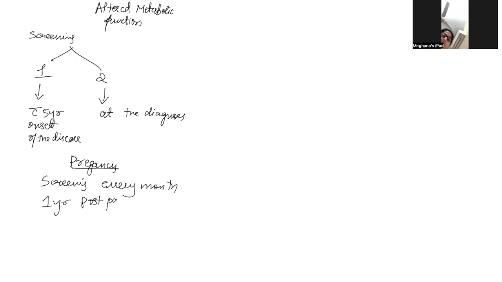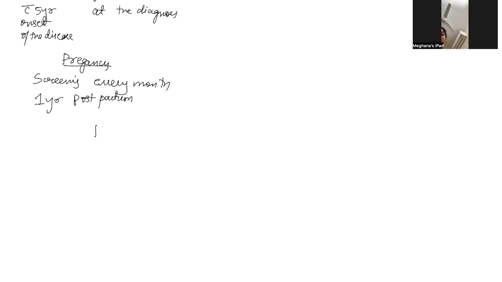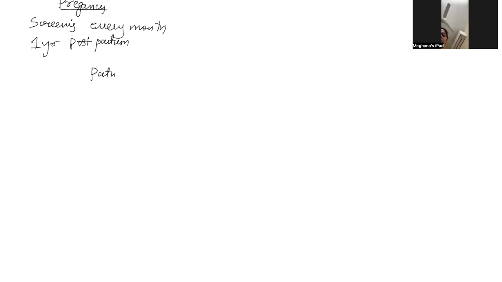Coming to pathogenesis, there would be capillary changes in the retina and hematological changes in the retinal arteries and veins.